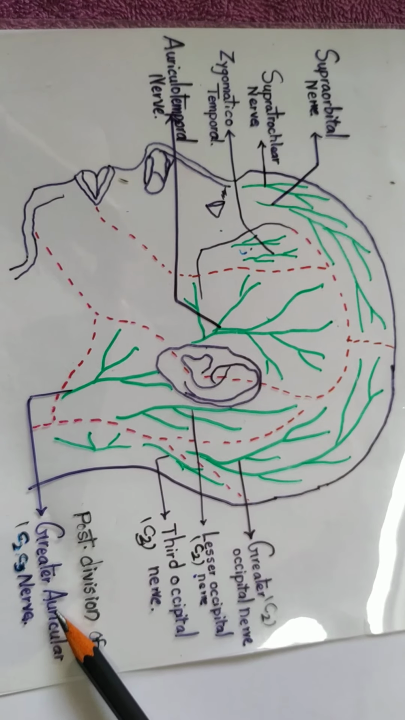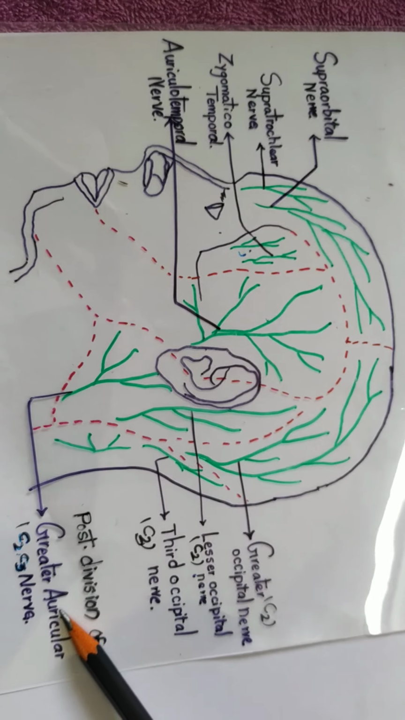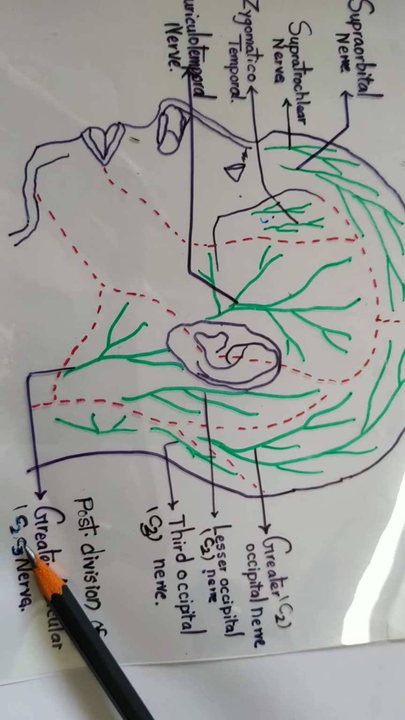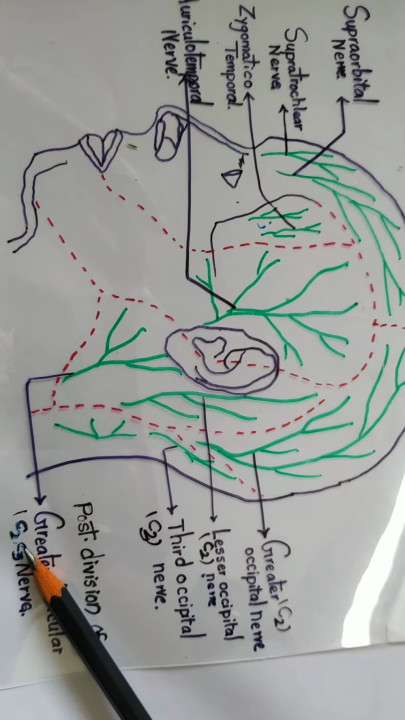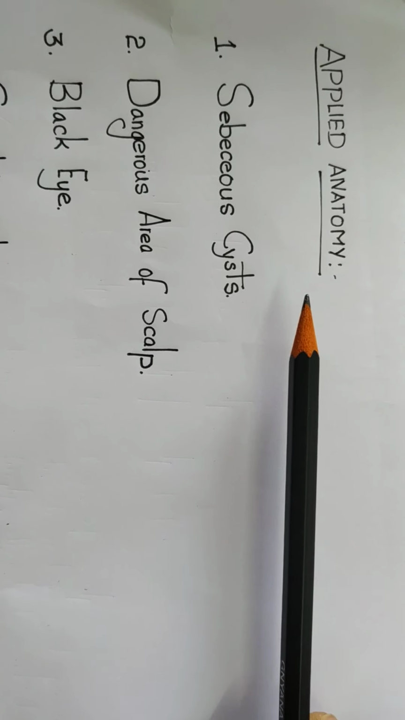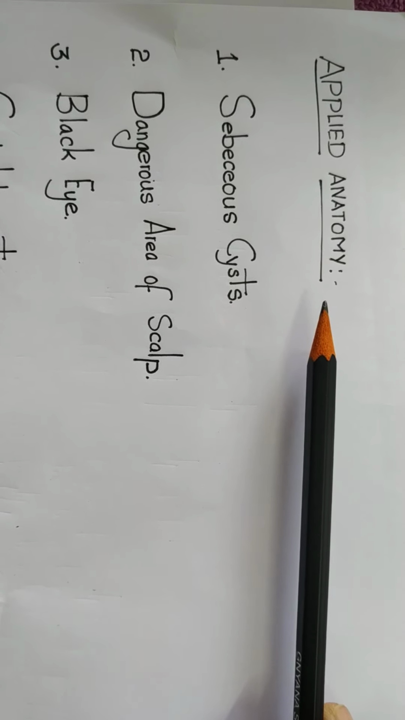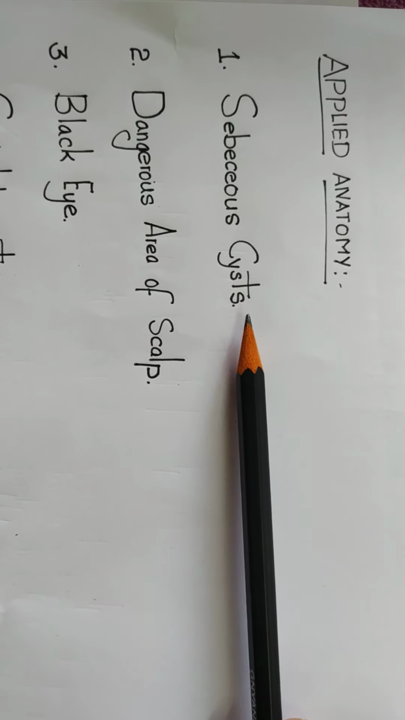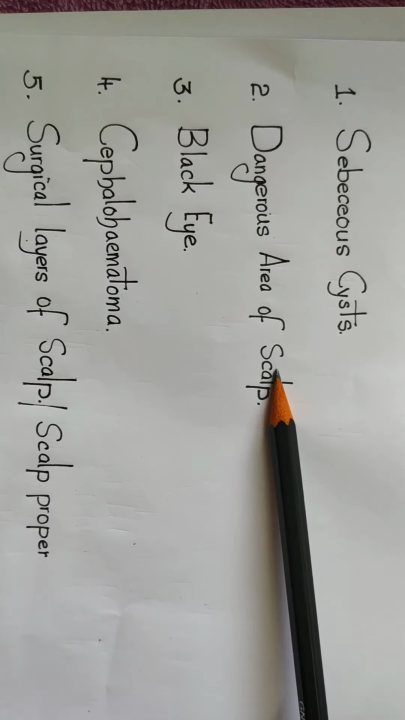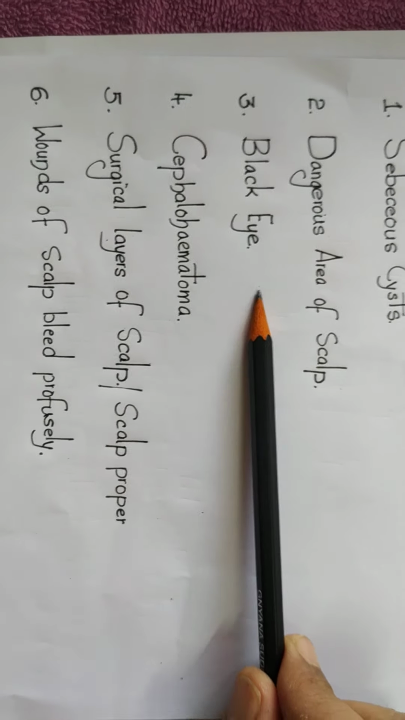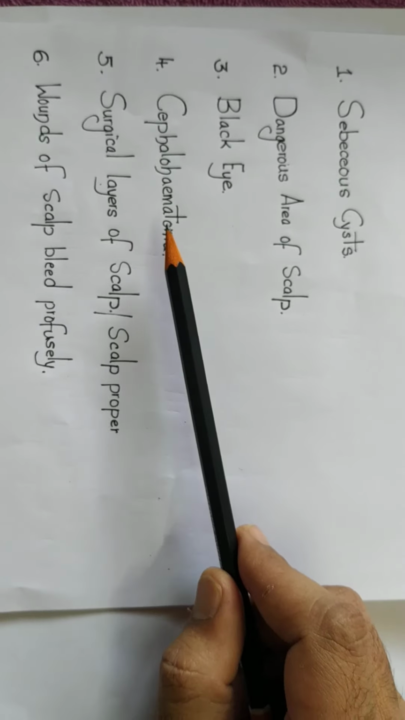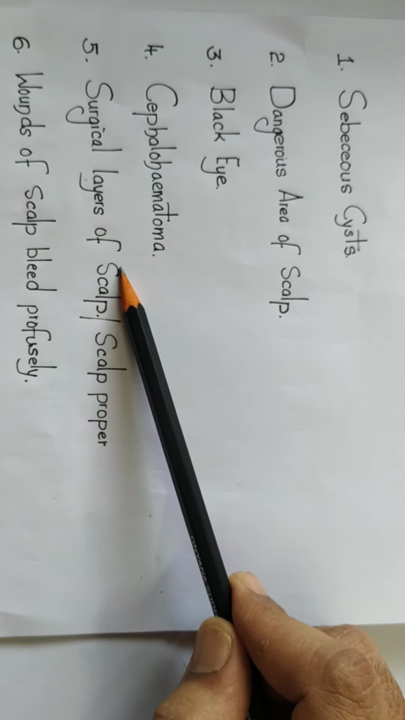One more sensory nerve, that is the posterior division of greater auricular nerve. It is derived from cervical plexus, that is the dorsal rami of C2 and C3. Now we will discuss the applied anatomy. Under applied anatomy, we should know what is meant by sebaceous cyst, what is the dangerous area of the scalp, what is meant by black eye, what is meant by cephalohematoma, which layers of the scalp are considered as the surgical layers of the scalp.